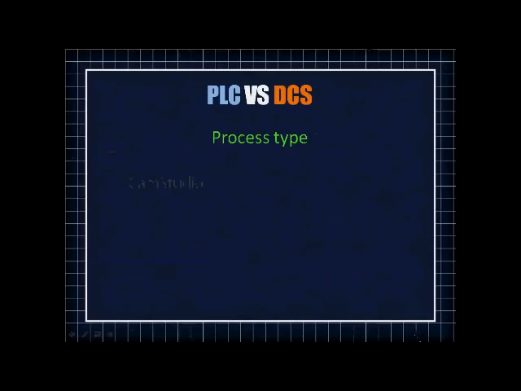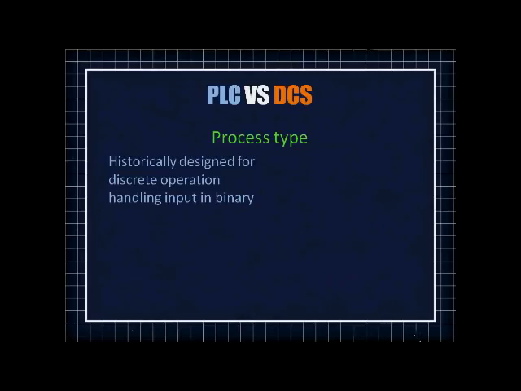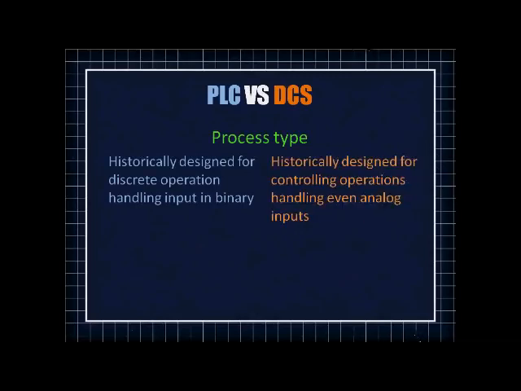Okay, so in terms of process type, PLC was designed historically to control discrete kinds of operations, normally binary in nature. It was not meant to control analog kinds of signals initially when it was designed, while DCS was designed itself to control analog kinds of signals.